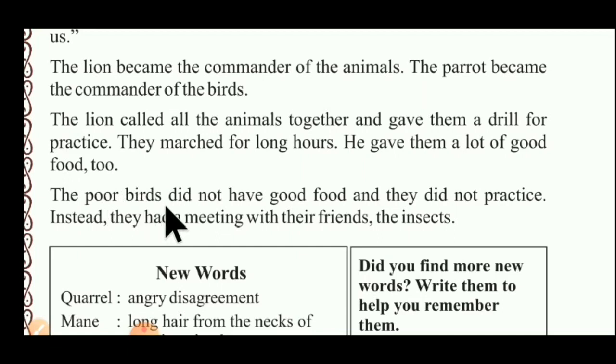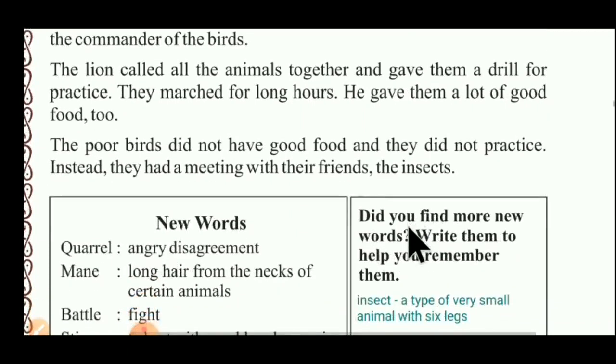On the other side, the poor birds did not have good food and they did not practice much like the animals. Instead, they had a meeting with their friends, the insects. Now here our part 1 is over.